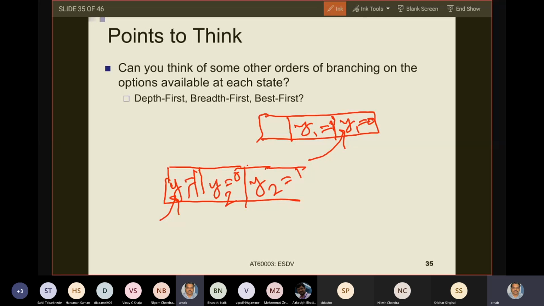One nice property which I will not prove, but I'll just say now, is that the first solution that you get in best first search is also the best solution. How do you get that? I will not say now, but the strategy is exactly the same as what I told you.